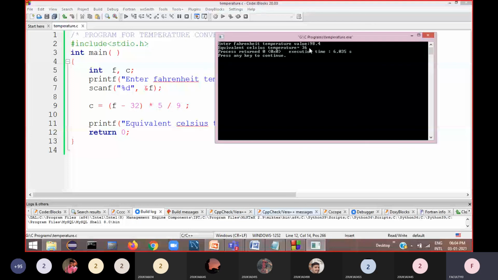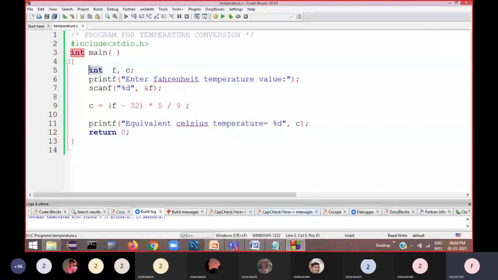But for 98.4, 36 is not the correct answer. That's why your data type should resemble the real world data. In the real world, consider what data we use to represent temperature, and accordingly you have to take the data type. Hope I made it clear.